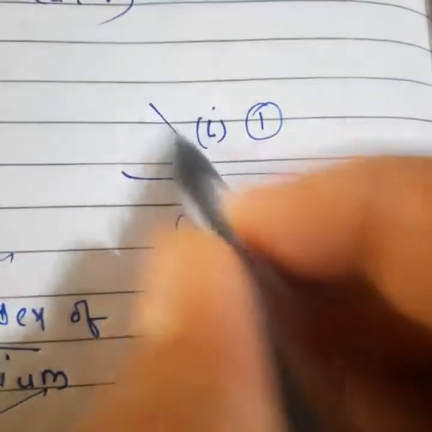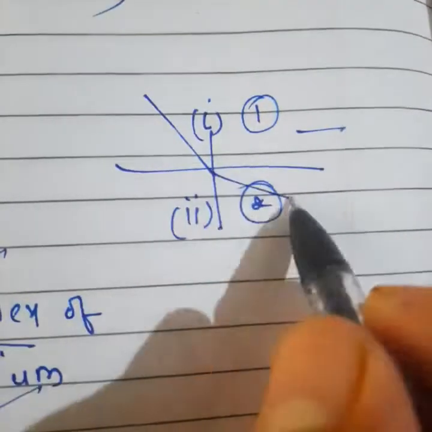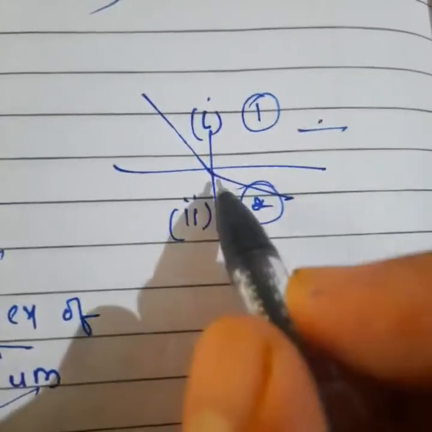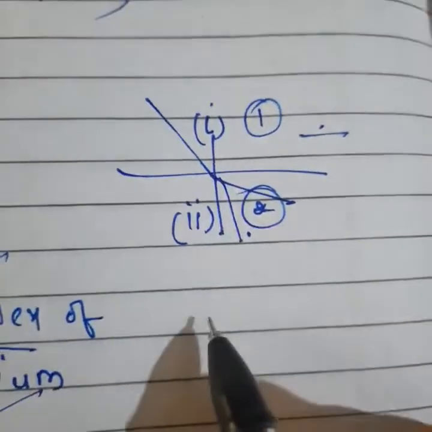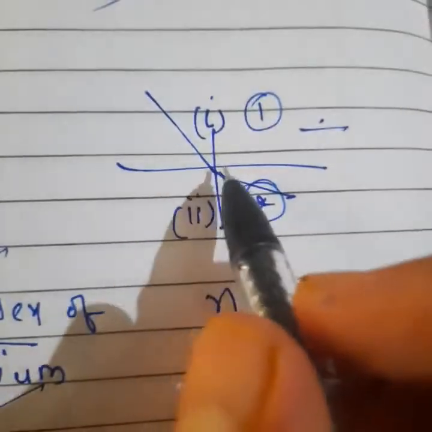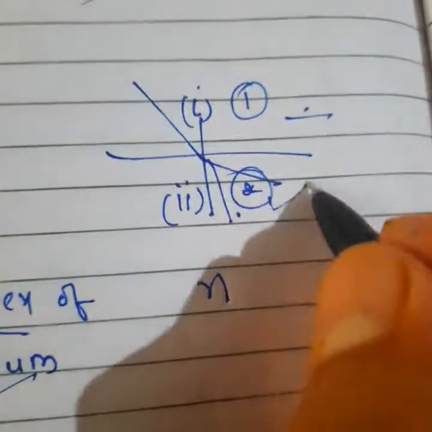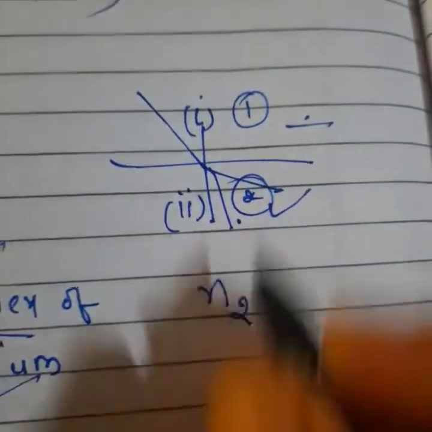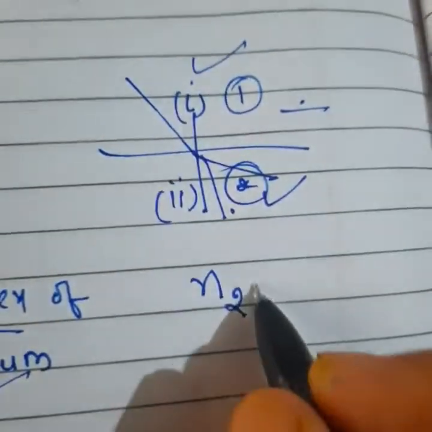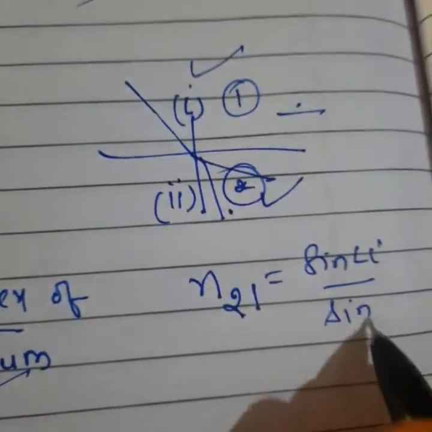Light falls on the normal. If it is denser, it will bend towards the normal; if it is rarer, it will move away. So you will write the refractive index like this: the medium where light will bend or move away, that medium you will write first. This is due to the second medium, so n2, or comes from 1. So n21 is equal to sin I upon sin R.